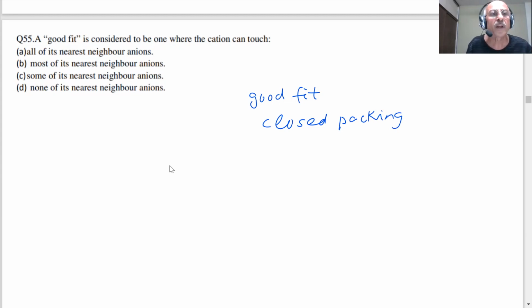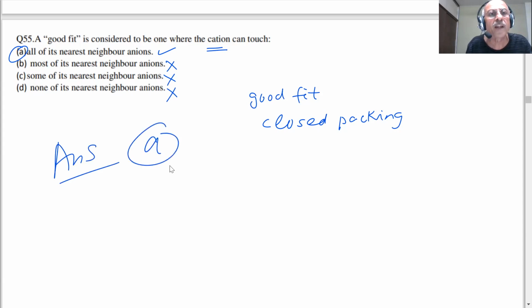In this case, a good fit is considered to be the one where the cation can touch. The cation should touch all the nearest neighbors. What are the nearest neighbors? All of its nearest neighbors are nothing but anions. So this is the correct answer. Most of, some of, none of the neighbors. Therefore, our correct answer here is A. That means this is a good fit. It is a closed packing when the cation touches all of its nearest neighbor anions. That will also give the highest value of the coordination number.